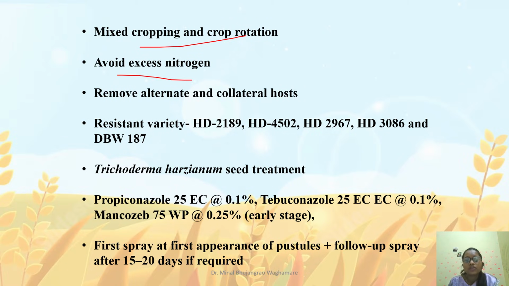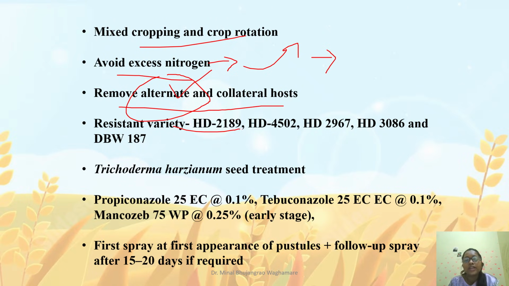Avoid excess nitrogen. What does it mean? Excess nitrogen leads to vegetative growth of the plant, and excess vegetative growth definitely attracts the pathogen, and it leads to losses of yield. And remove the alternate and collateral hosts. If you remove the alternate host of black stem rust and brown and yellow rust, it is unable to complete its life cycle, and if the life cycle is not completed, then definitely infection will be less.